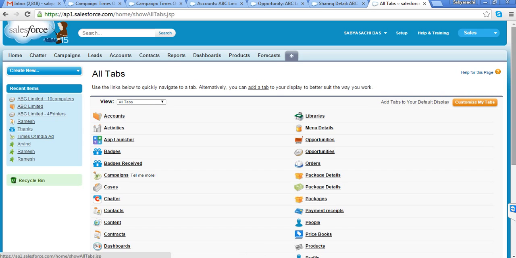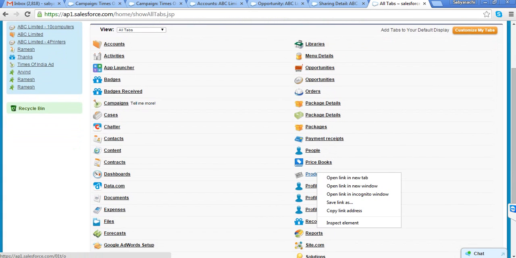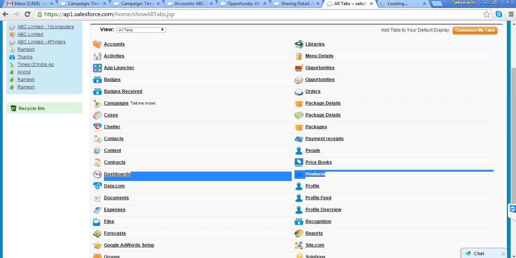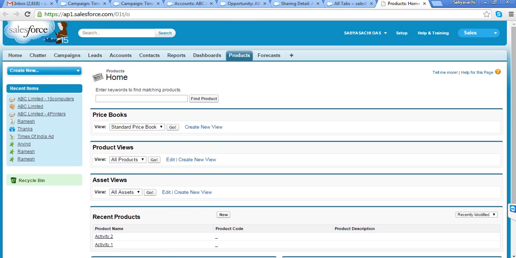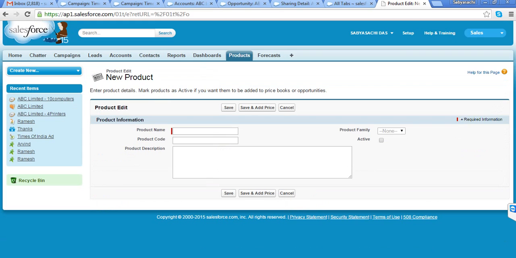So I come to all tabs, and here I have one standard object called product. When I go to this product standard object, here I can create my new product. I'll give a product name, say computer. I have to make it active. Unless and until I make it active, I cannot sell this product.